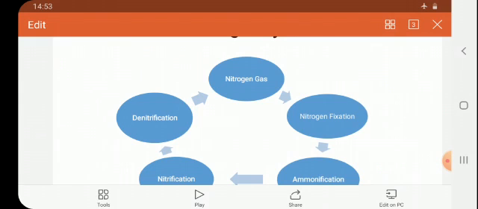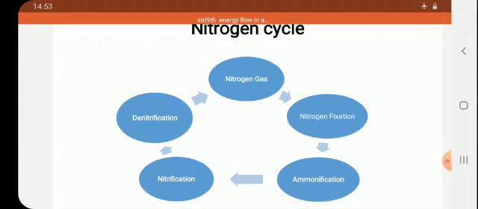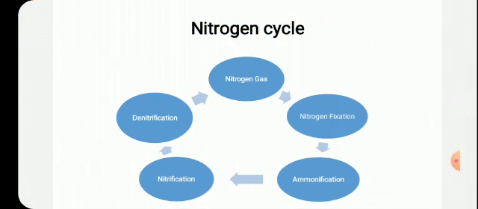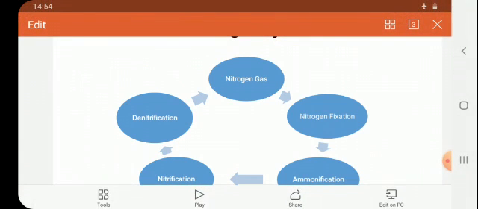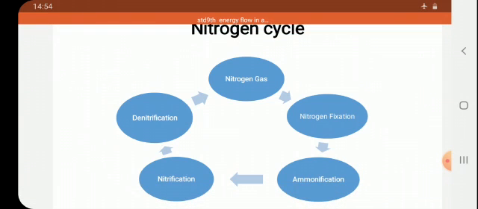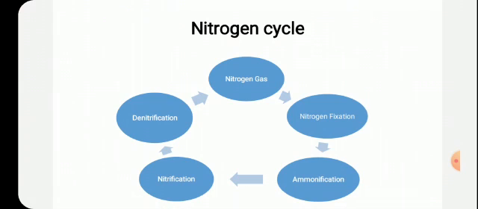From the atmosphere, when nitrogen combines with some other substances, ammonia is formed. In industry also, nitrogen is used in many cooling processes, nitrogen is a cooling substance. When nitrogen is used in the industries, it forms compounds of nitrogen. That is also nitrogen fixation.